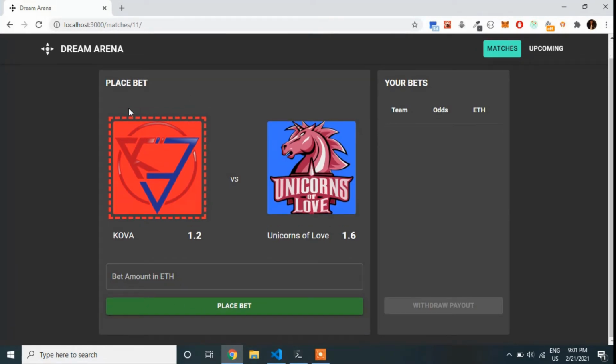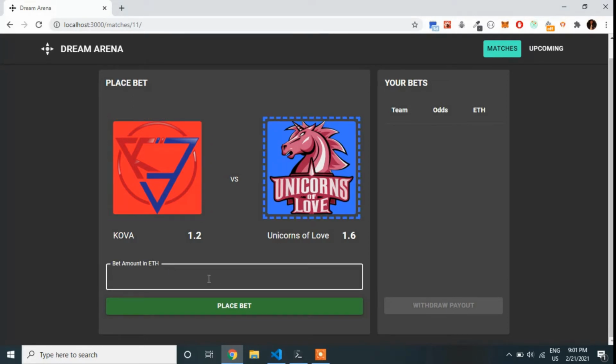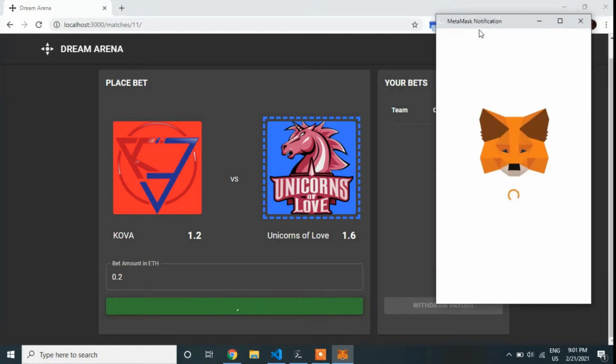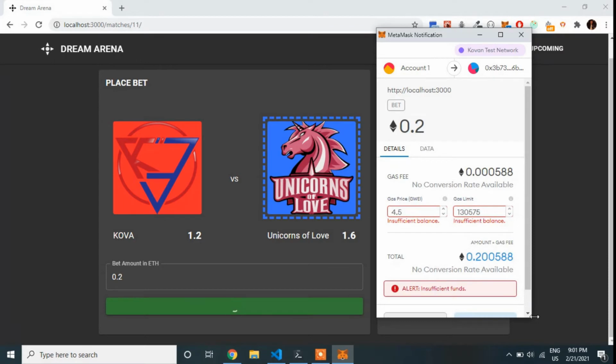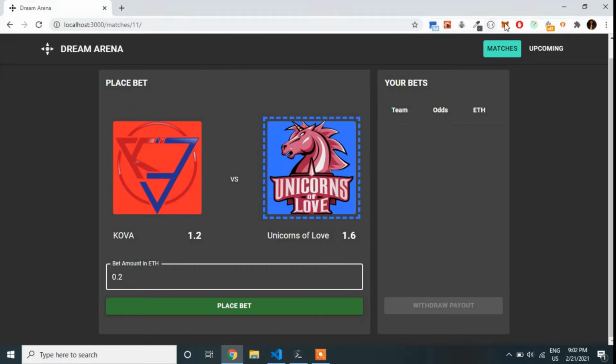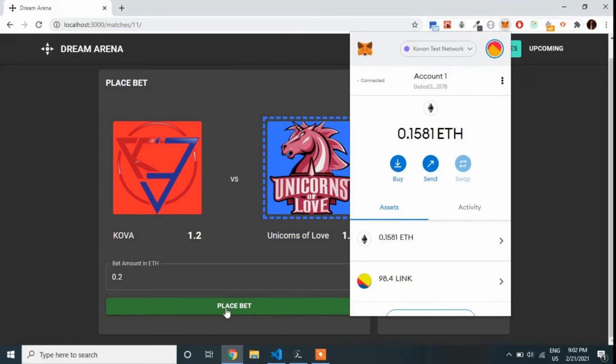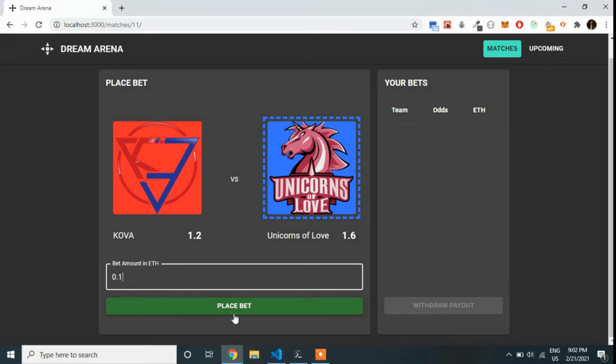Now we can see it's changed to a betting page where we can choose a team we like, and then we can set the bet amount, and after a transaction we'll get our betting slip. So let's say I like the Unicorns of Luck team for 1.6 odds, and then I want to bet 0.2 ETH for it. So I'll type 0.2 ETH and click on place bet. Unfortunately, I don't have sufficient funds for this, so I'll change it to 0.1 and place the bet.